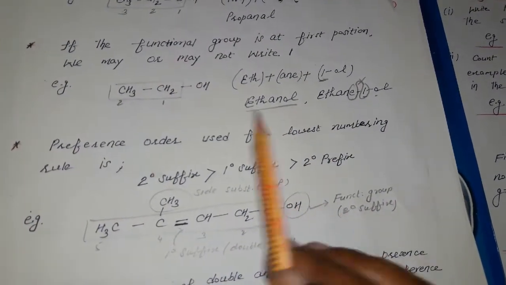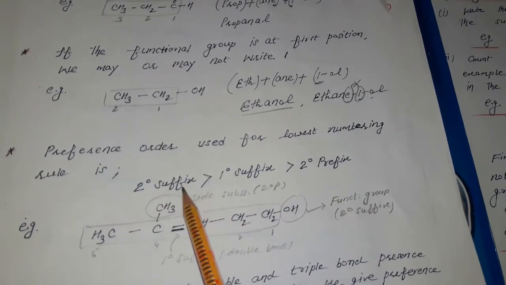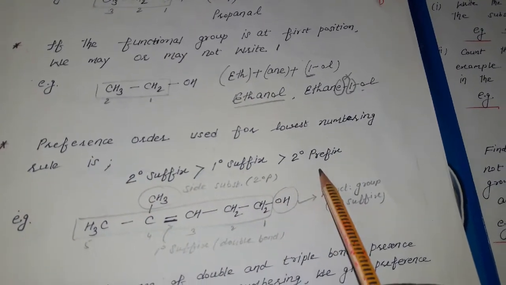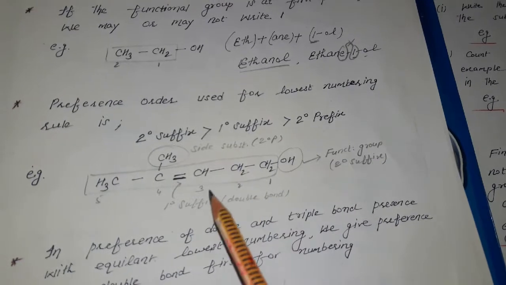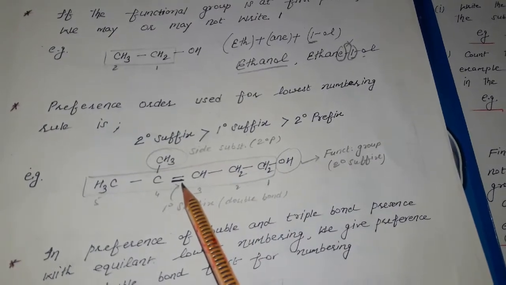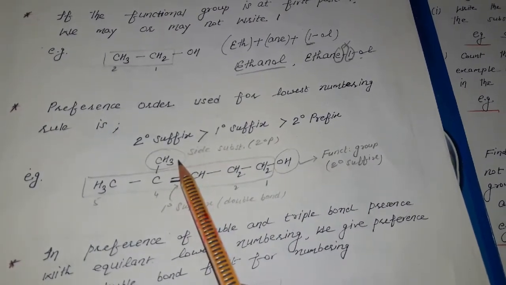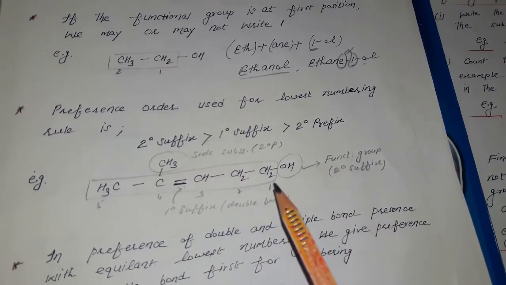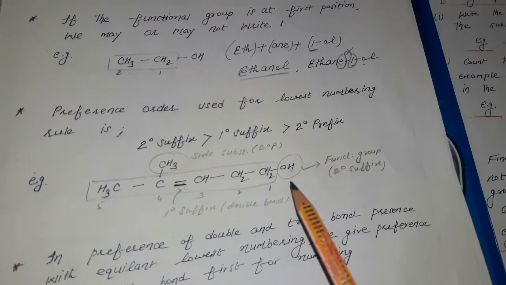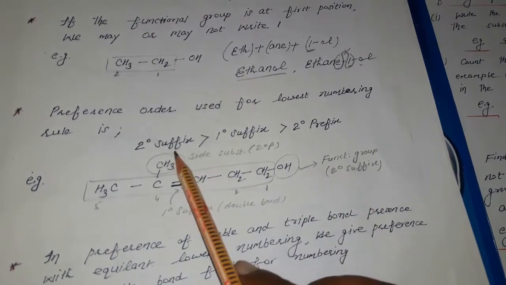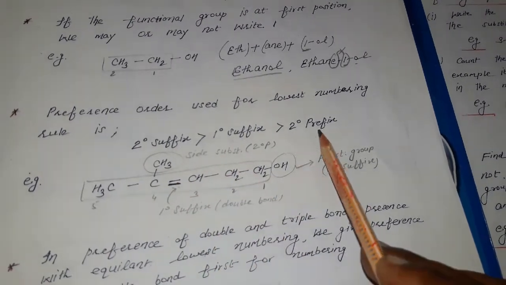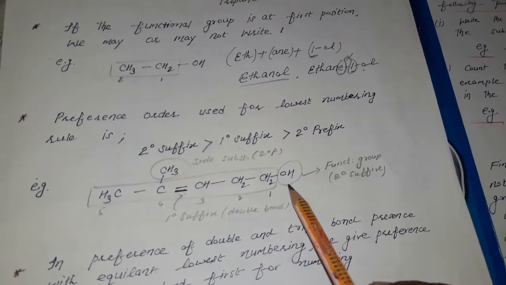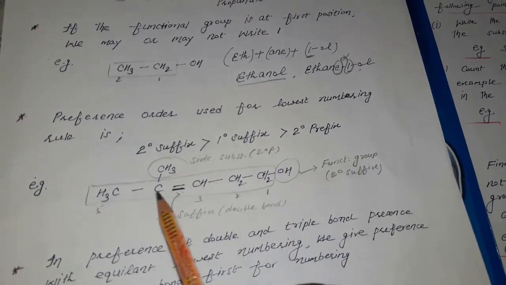The preference order used for the lowest numbering rule is 2 degree suffix, 1 degree suffix, and 2 degree prefix. So this is the example. In this there is a 1 degree suffix, the double bond, 2 degree prefix, the side substituents, and the functional group is the 2 degree suffix. So first of all, in the lowest numbering rule we have to give the preference of 2 degree suffix firstly, then 1 degree suffix, then 2 degree prefix. As we have to see this one, 1 2 3 4 5.